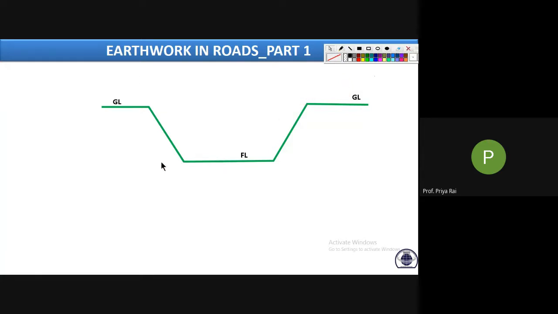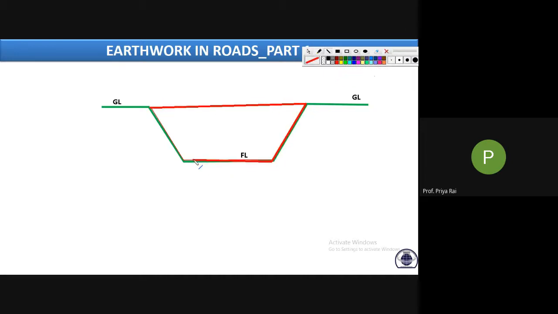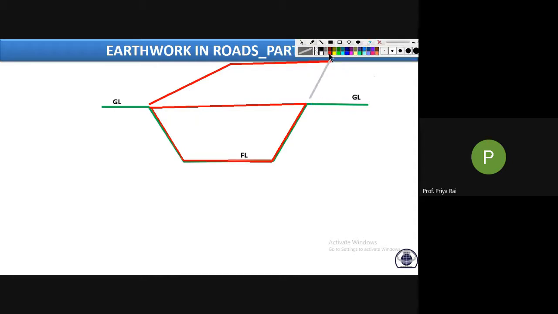Okay, so this is an example of cutting. Now see, in order to get the volume of the earthwork, what is the volume of earthwork? Actually, volume of earthwork is this much volume of the earthwork we need to excavate. That means if we draw it in 3D, how will it look? Suppose this was the length of the roadway. So we need to estimate this much volume.